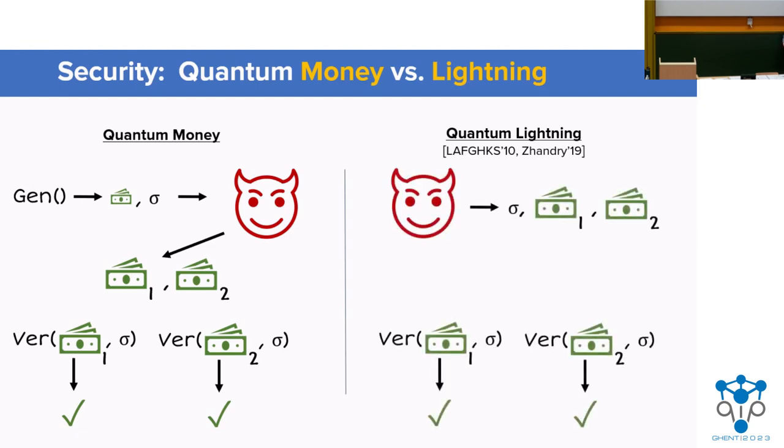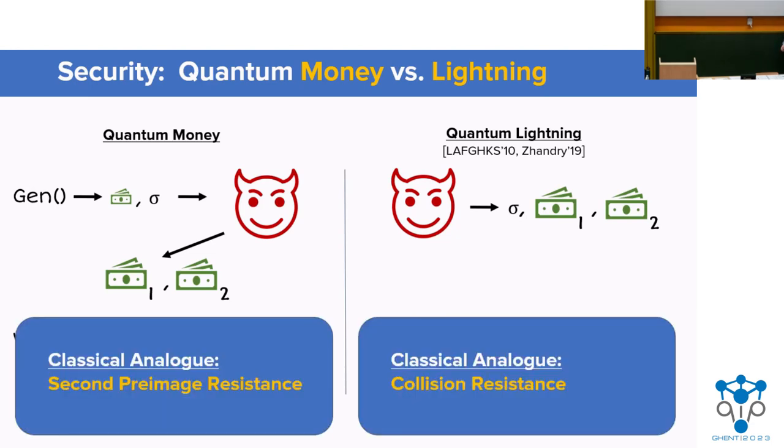Quantum lightning, on the other hand, the adversary wins if they generate two banknotes that verify under a serial number of their choice. So it isn't perfectly accurate, but for cryptographers in the audience, I like to think of quantum money as sort of analogous to superposition second preimage resistance, and quantum lightning as analogous to superposition collision resistance.